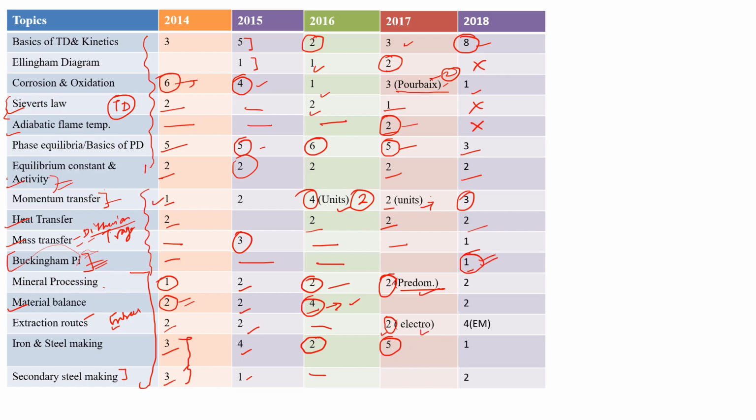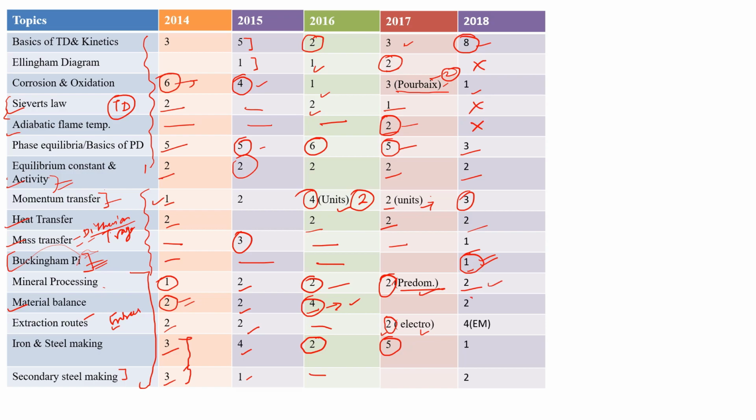Buckingham Pi question was introduced in 2018. Okay, so this question was asked for the first time in 2018, and after 2020 they introduced the revised syllabus, and in that syllabus they have written that Buckingham Pi is in the syllabus. Okay, but they asked the question in 2018 itself, so this was not a new topic. Mineral processing 2 marks, that was a concentration question.